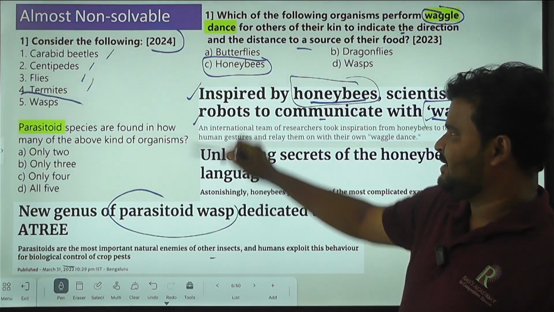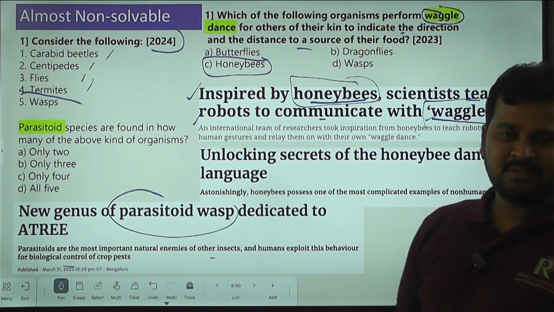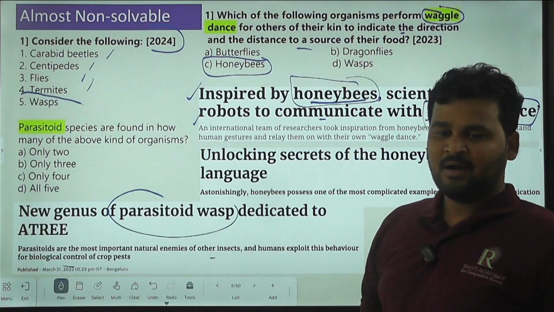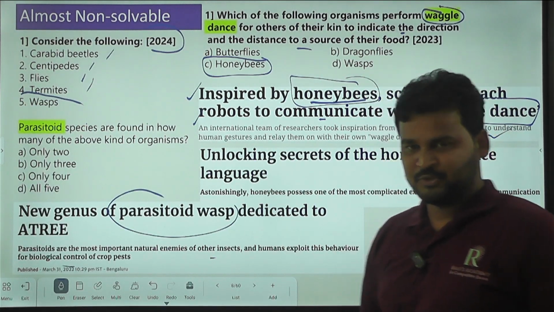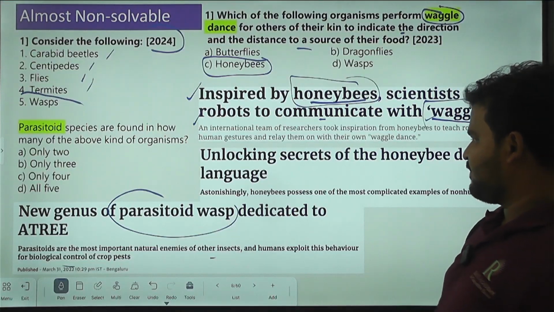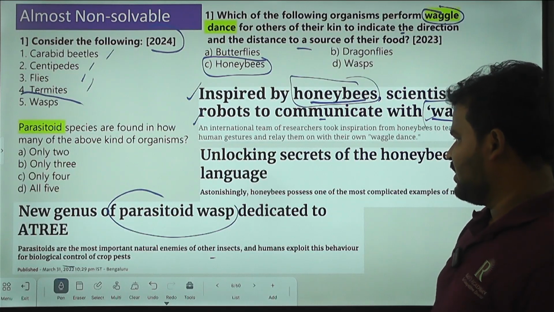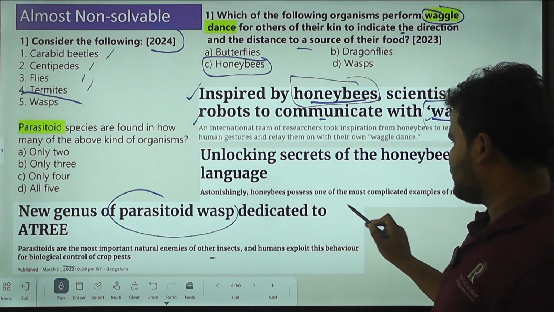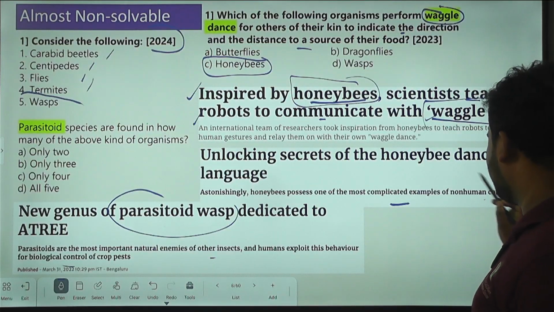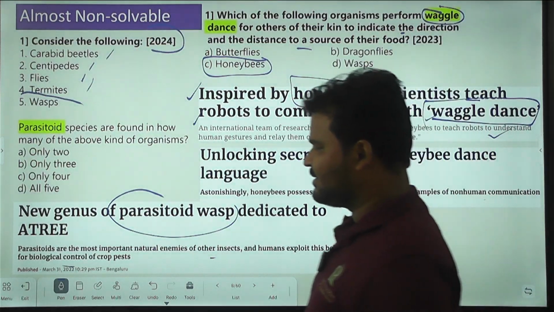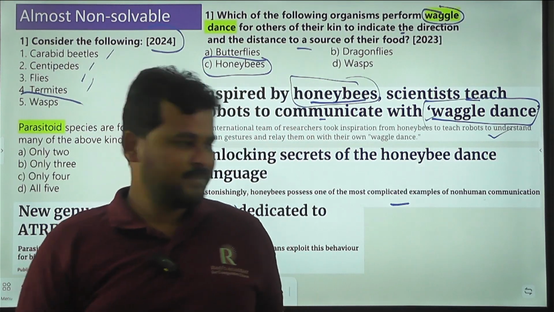It is related to articles published in various newspapers. And coming to here, unlocking secrets of the honeybee dance language. Honeybees possess one of the most complicated examples of non-human communication, right? So that's the thing. Clear.